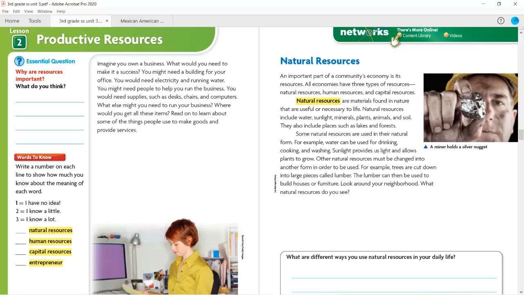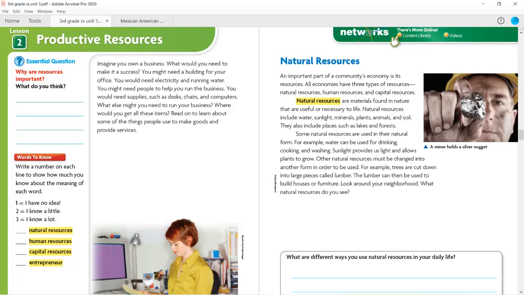Imagine you own a business. What would you need to make it a success? You might need a building for your office. You would need electricity and running water. You might need people to help you run the business. You would need supplies such as desks, chairs, and computers.